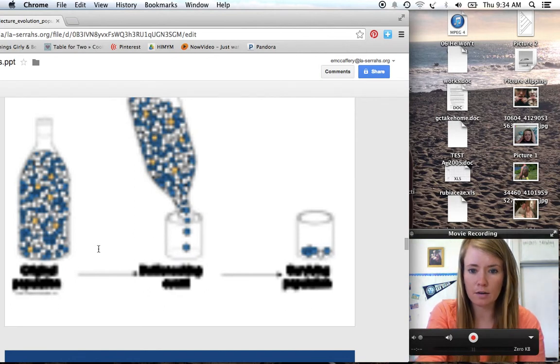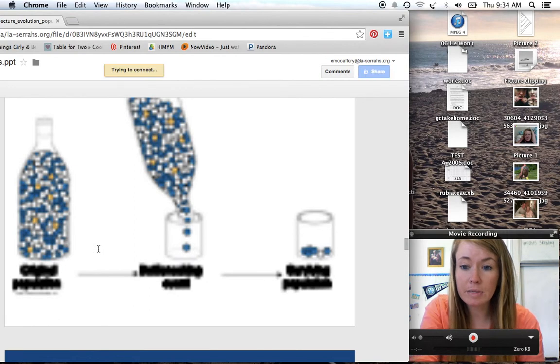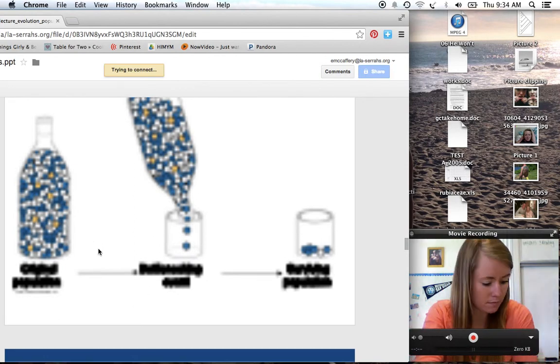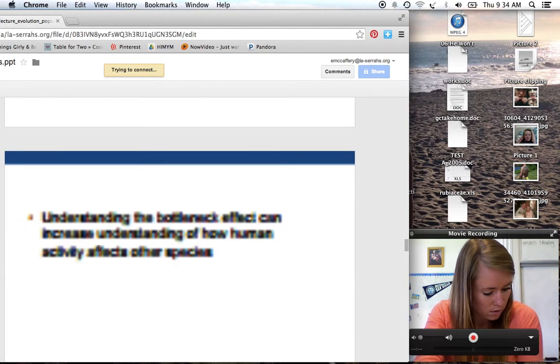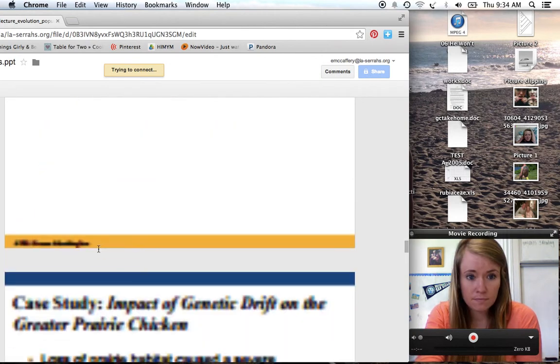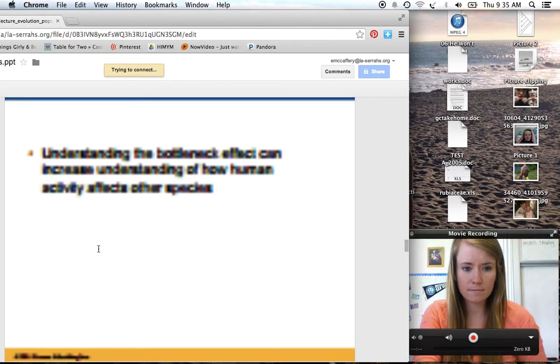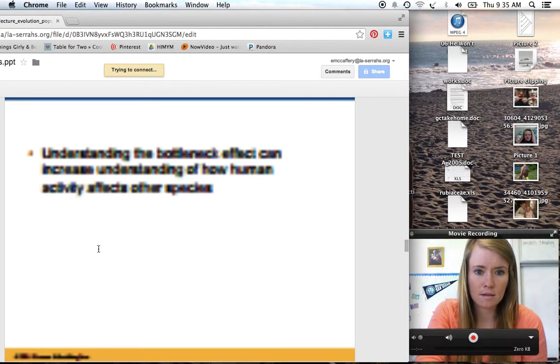I don't know where this picture is. We've completely lost the yellow phenotype due to the bottleneck. So, sorry this is so blurry, I don't know what's happening.